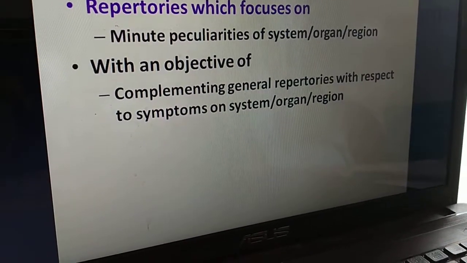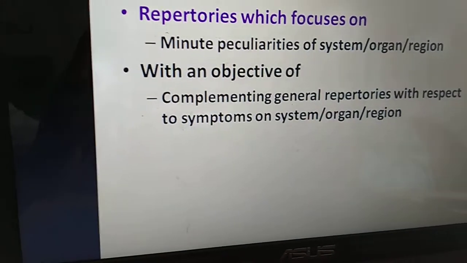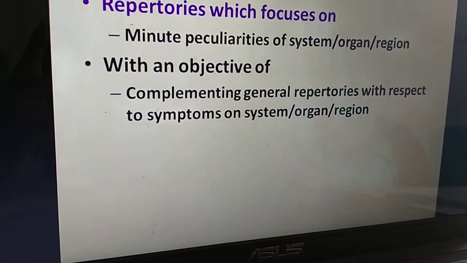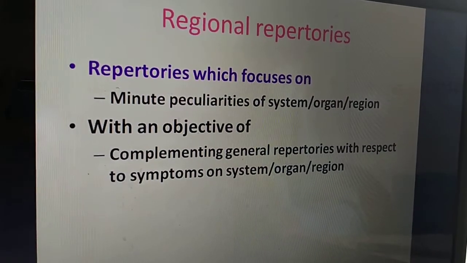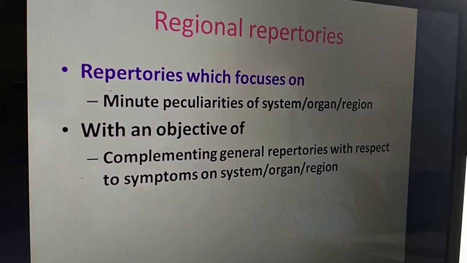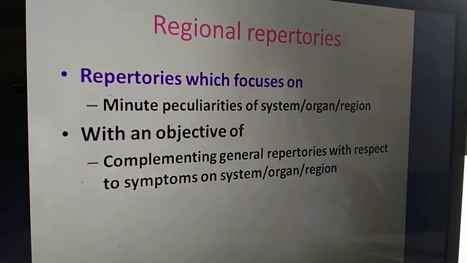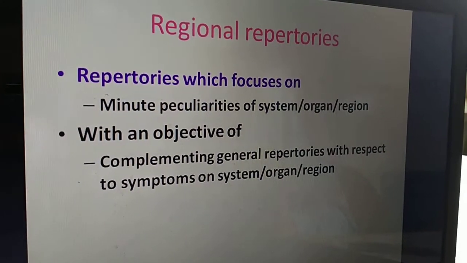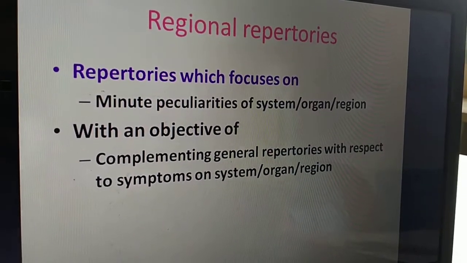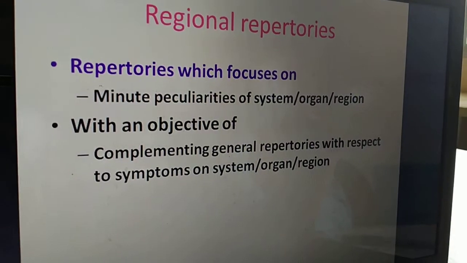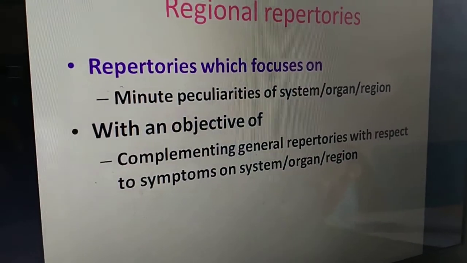Such types of minute peculiarities are not mentioned in the general repertories, because of so many voluminous repertories, they are not focusing on a single system, single organ, so they are focusing on the whole body. So sometimes they neglect these minute peculiarities, and this is the main objective of this repertory, that they want to complement these repertories by giving such minute peculiarities of system, organ, region.